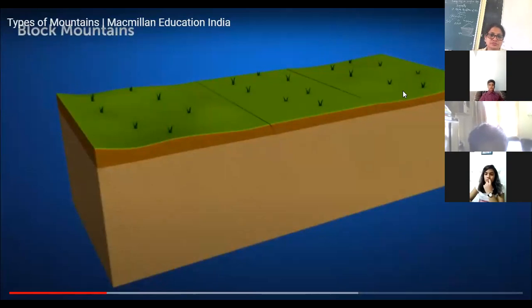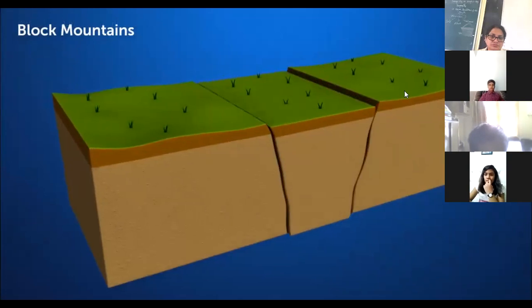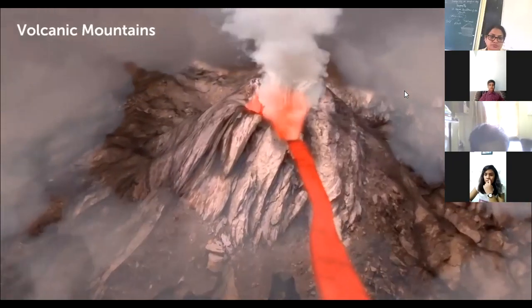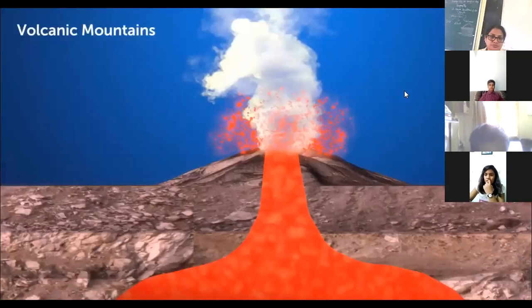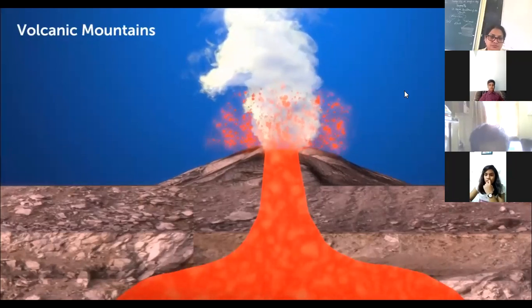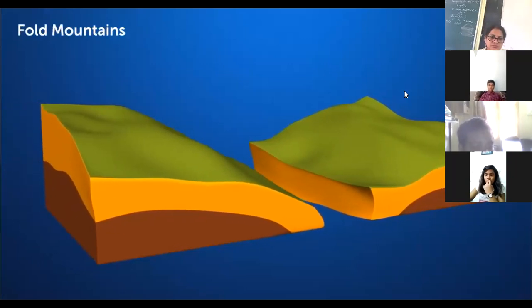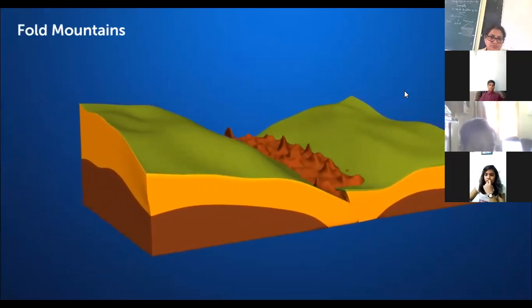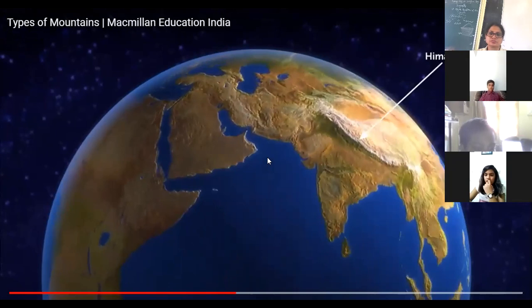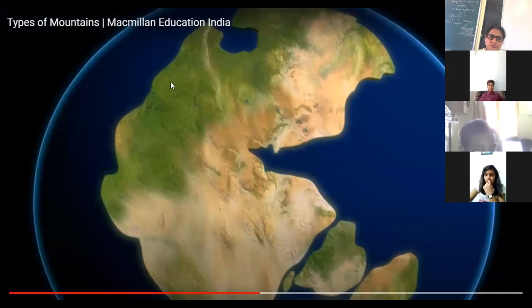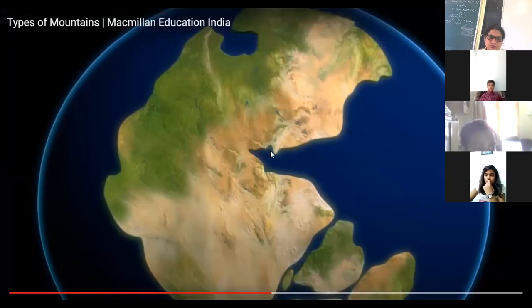Block mountains are formed when cracks occur in the Earth's surface and the blocks of land move up and down. Volcanic mountains are formed because of the accumulation and cooling of lava around the mouth of a volcano. Fold mountains come into existence when the Earth's tectonic plates collide with each other. The Himalayan mountains are one of the greatest fold mountain ranges in the world. The story of their formation is rather interesting.